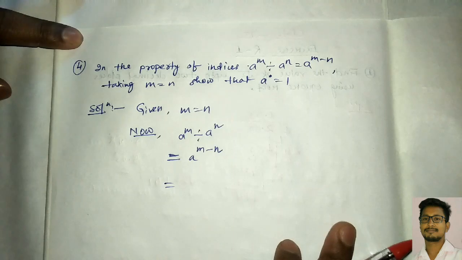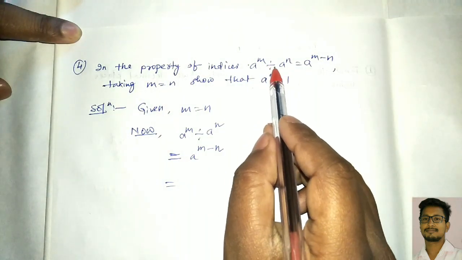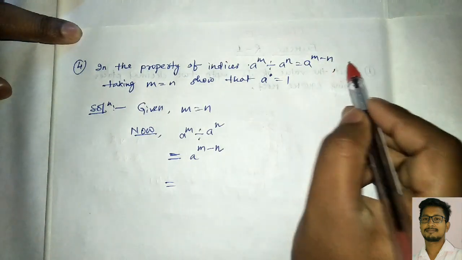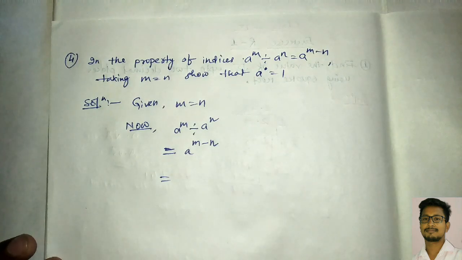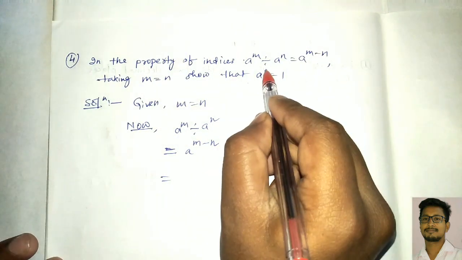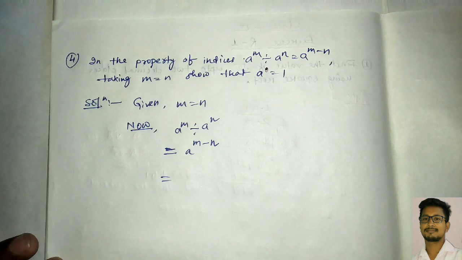Now we'll continue with question number 4. What is given here? In the property of indices, a raised to power m divided by a raised to power n equals a raised to power m minus n. In case of division, the powers will be subtracted. Then when m equals n, a to the power 0 equals 1. We need to show this here.